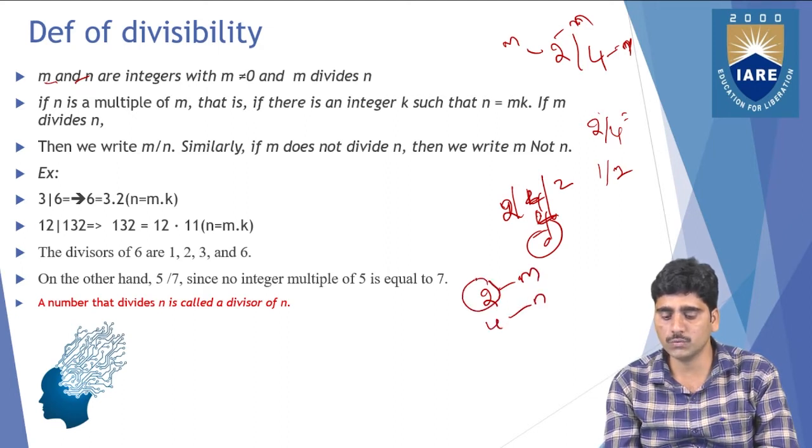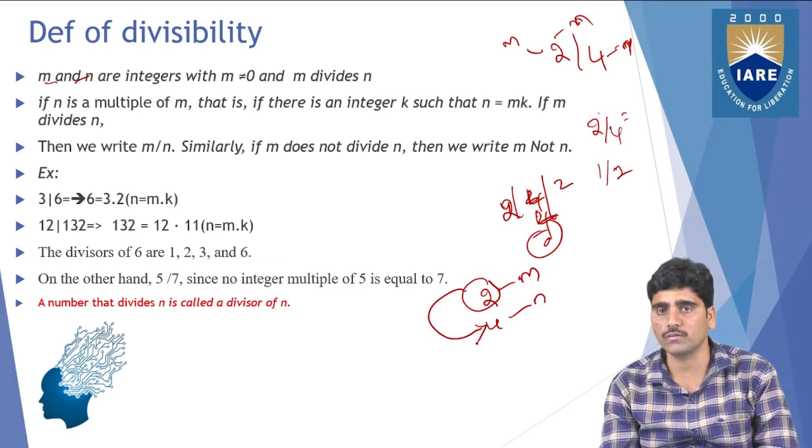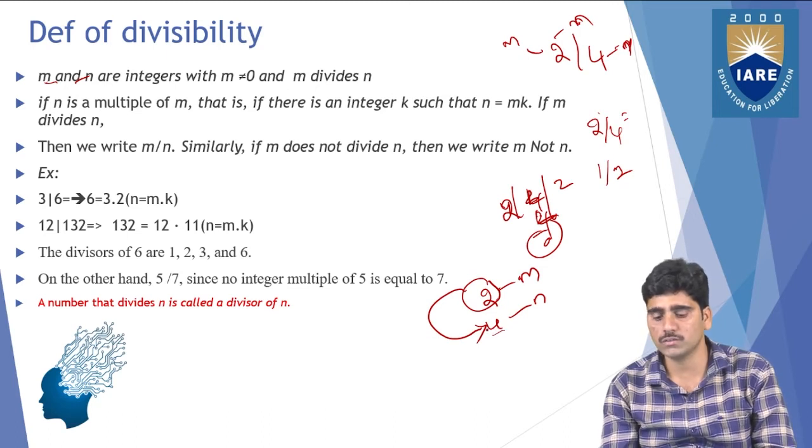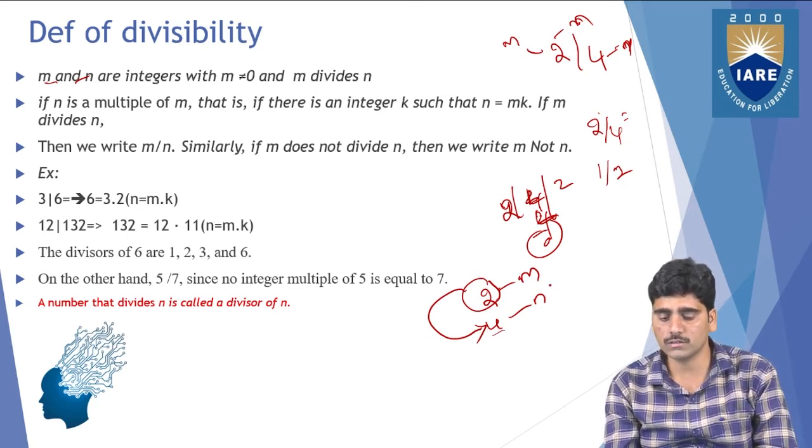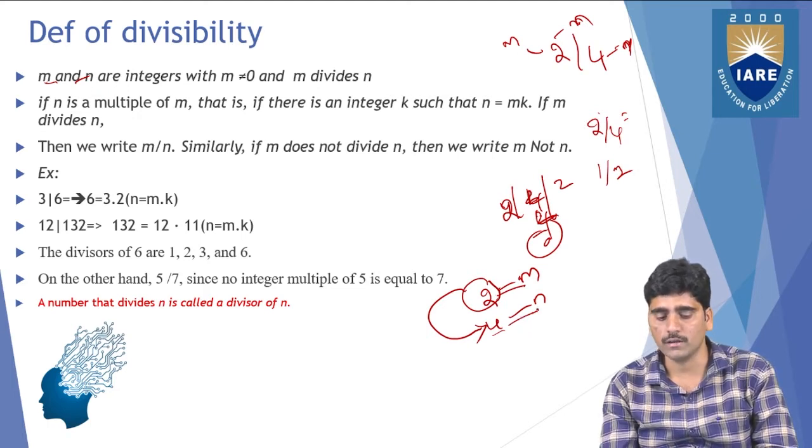Then 2 is a divisor of 4, because 2 times 2 is 4. So 2 is a divisor of this number 4.